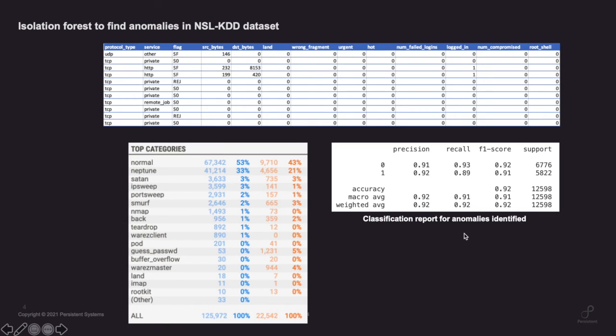So we trained an isolation forest algorithm, which basically just tries to find if it is a normal or an anomaly, and we had to do some feature engineering for that. But once the model is trained, we get a pretty good precision and a recall in the 90% range.